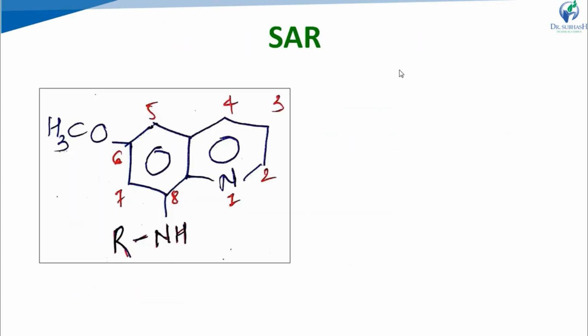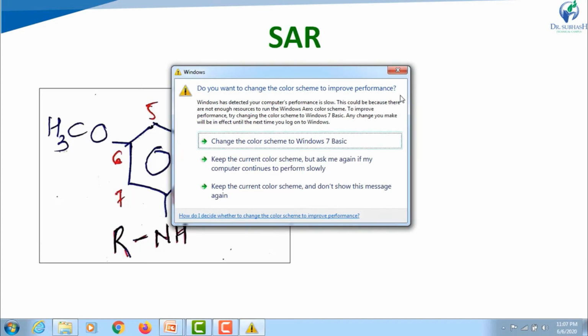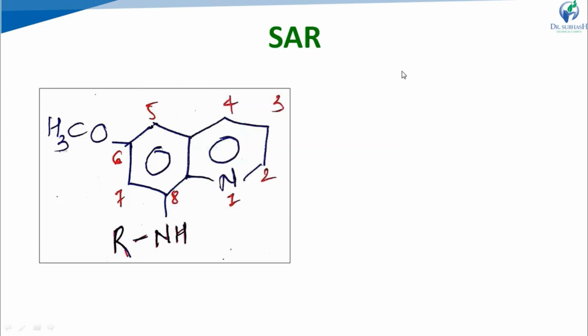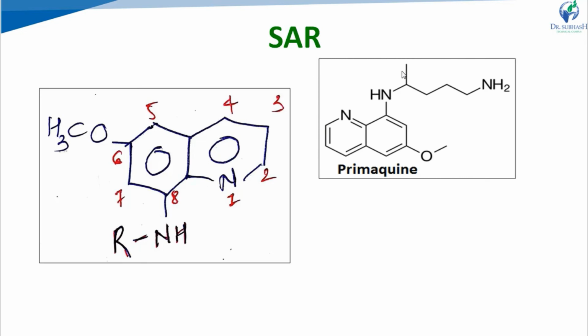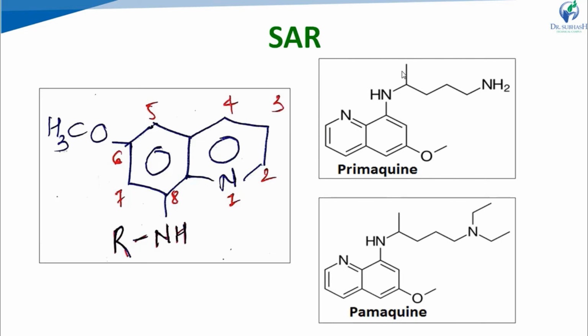Now, some points related to SAR, structure activity relationship, of the 8-aminoquinolines. See the basic structure of 8-aminoquinoline. Right? In the quinoline ring, at the 8th position, there is a substituted amino group. Right? Examples are what we have seen, primaquine and pamaquine. Same structure, at the 8th position a substituted amino group is present. Right?